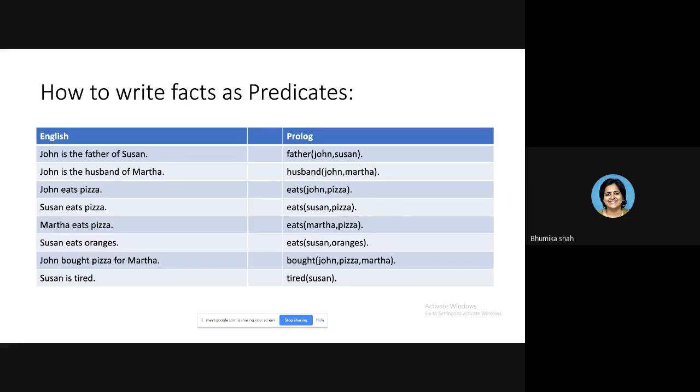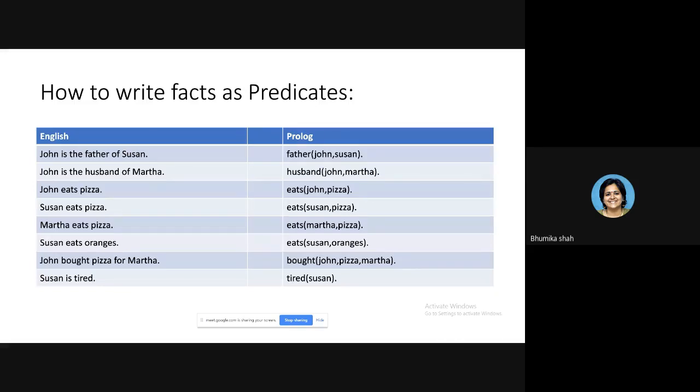Okay. Susan eats pizza. So it will be eats Susan comma pizza. Martha eats pizza. Eats Martha comma pizza. Susan eats oranges. Once again, eats will be the predicate. Then Susan comma oranges. Okay.